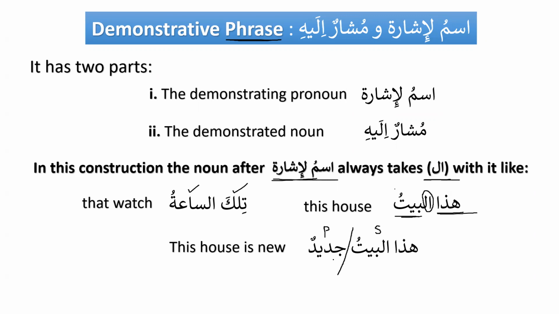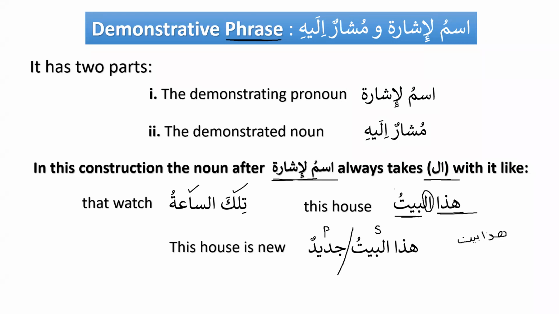Yeah, if there is no al, then it will not be a demonstrative phrase. That's a very good question. For example, when you say hada baytun, what does it mean? Hada baytun means this is a house, right? We have learned about it from lesson number 1.